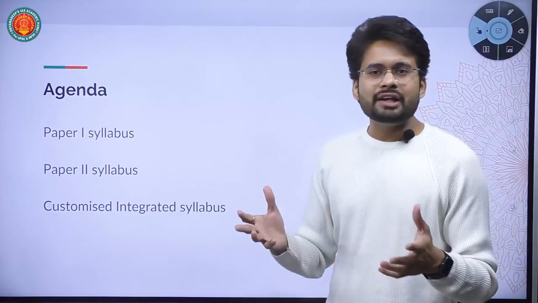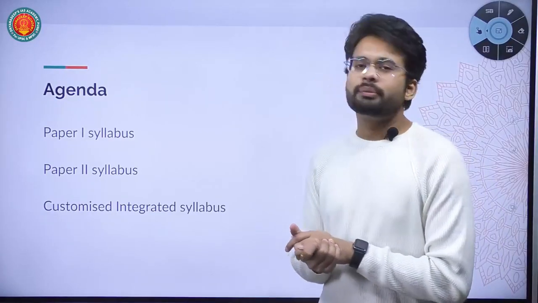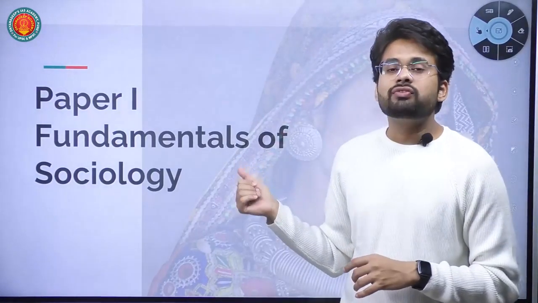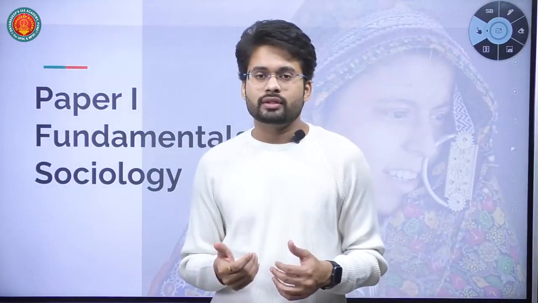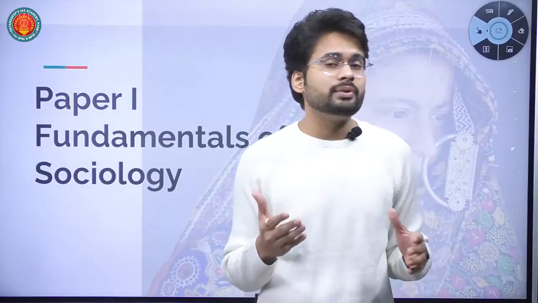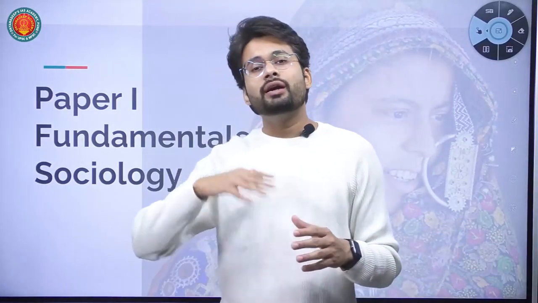Let's start our discussion with the syllabus of paper 1. Paper 1 is officially known as Fundamentals of Sociology. I request you all, please keep a syllabus copy with you. If you observe the syllabus of paper 1, you will get to know we are going to study many aspects of society, starting with chapter 1, sociology as a discipline, what sociology is, to chapter 10, which is regarding social change.